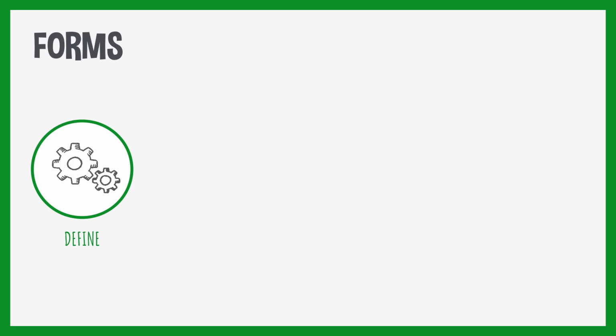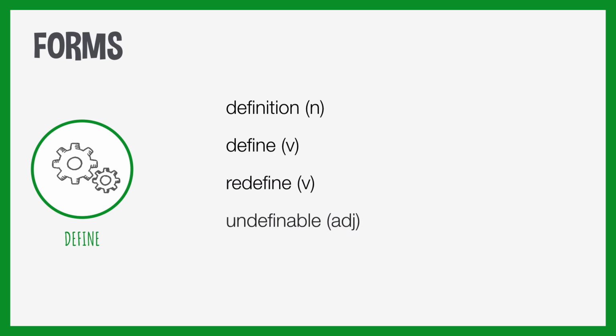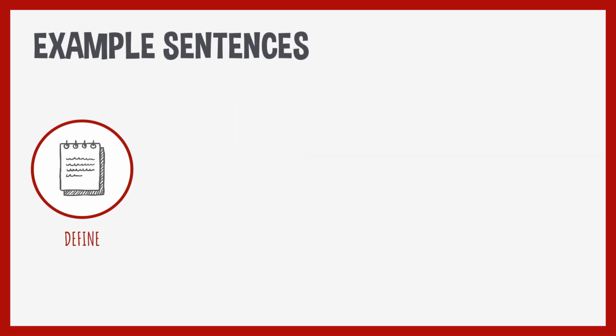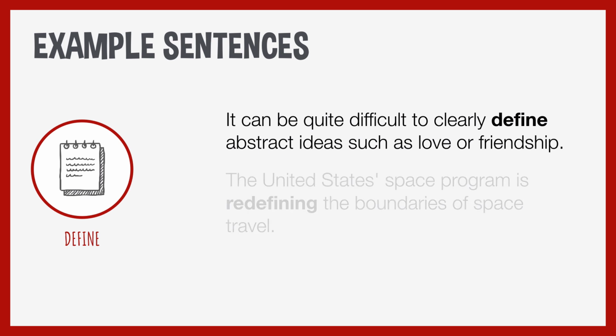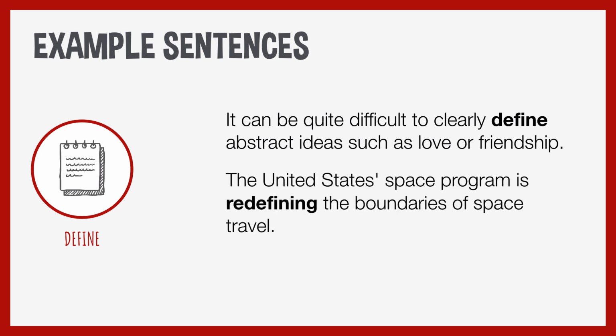Some forms for define: definition, define is a verb there, redefine, undefinable is an adjective, and definitive. Definitive is another adjective. And some example sentences: it can be quite difficult to clearly define abstract ideas such as love or friendship. The United States space program is redefining the boundaries of space travel.